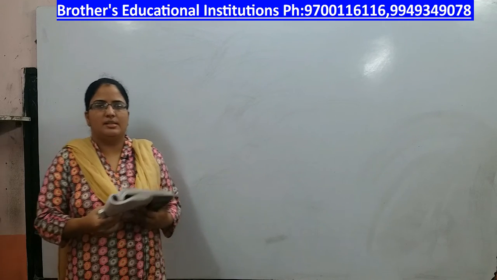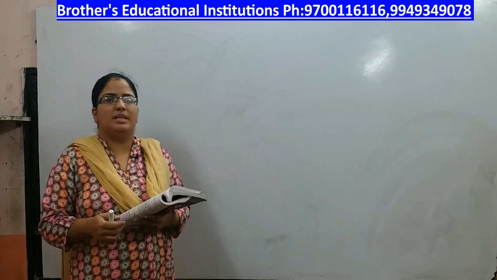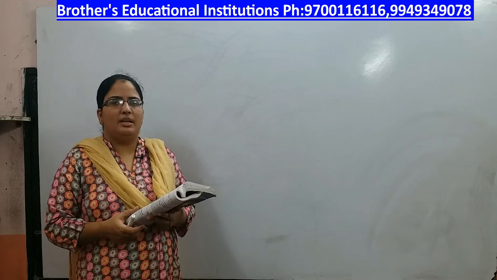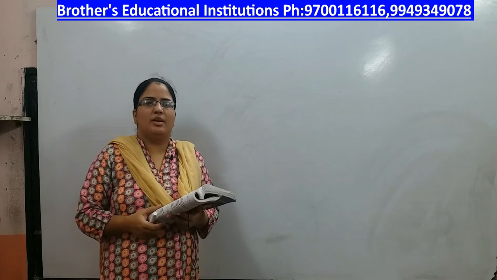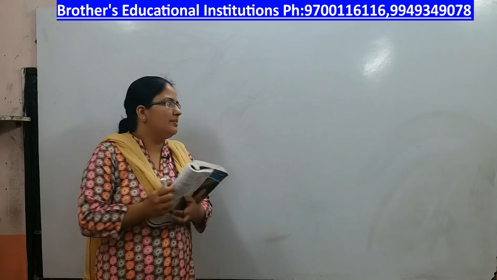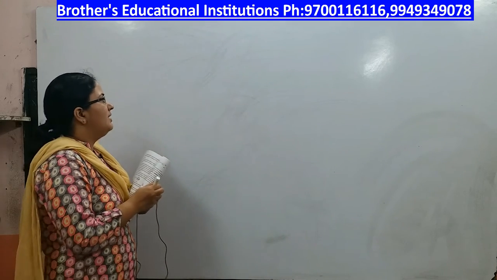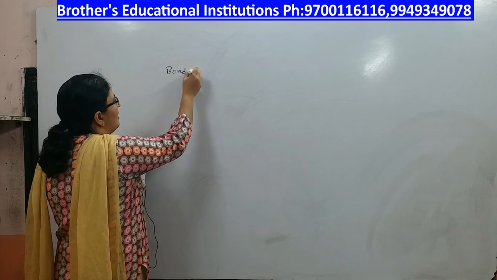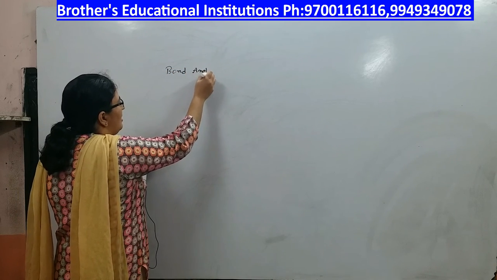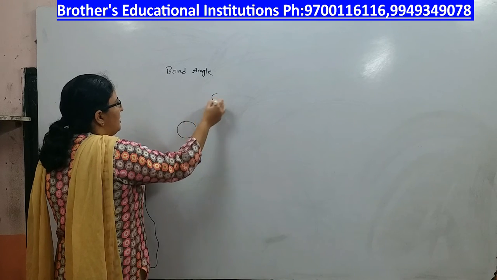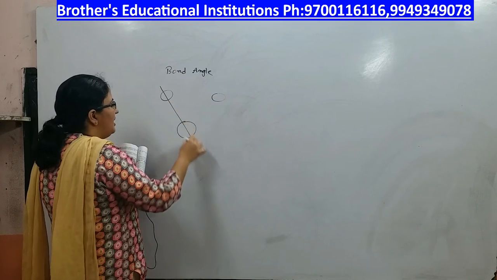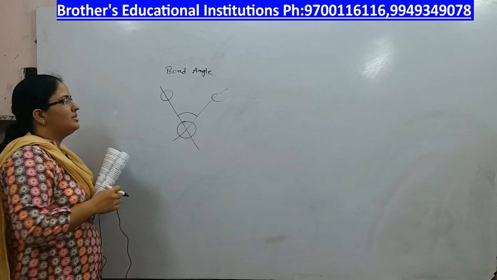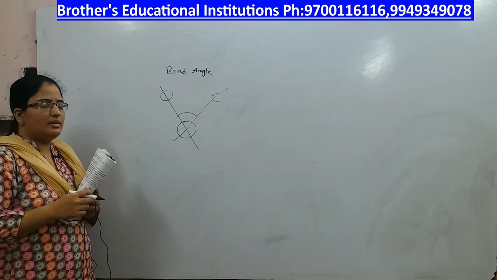Hello students, in the previous session we were discussing valence shell electron pair repulsion theory, but this theory fails to explain the strength of the bonds. Before going to that, we will discuss what a bond angle is. Bond angle is the angle made between imaginary lines that pass through the nuclei of two atoms. So this is called bond angle.